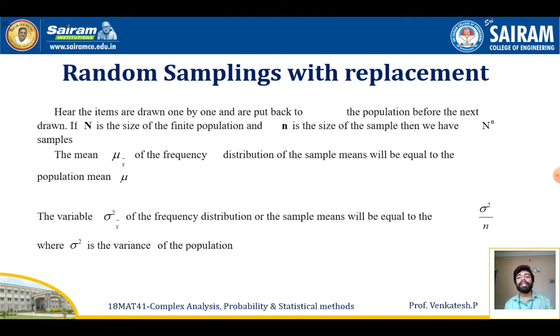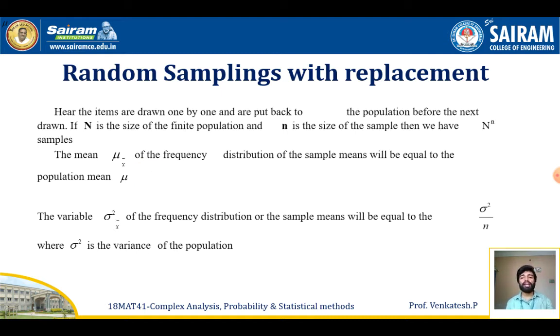Suppose the mean mu x bar of the frequency distribution of the sample means will be equal to the population mean in this case. So this mu x bar is nothing but the mean of the sample means, and this mu is nothing but the mean of the actual population. So in the random sampling with replacement concept, the mean of the actual population will always be equal to the mean of the sample means.